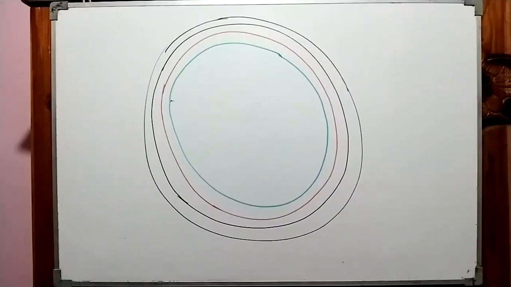First, 4 circles. Draw 4 circles like this. Then I will tell you what to erase and what to do. If possible, I will give you 1 minute. Quickly take a paper and try to do this. You can use a compass or you can just draw freehand. Mine is not like a circle because it's very hard to draw on the whiteboard. You all know, right? If possible, draw it with a pencil because you need to erase certain parts.